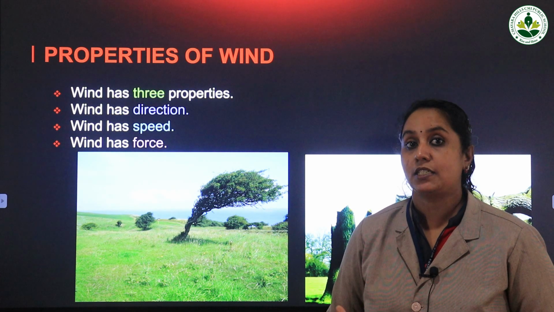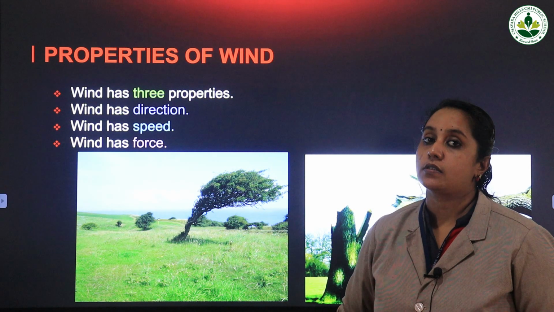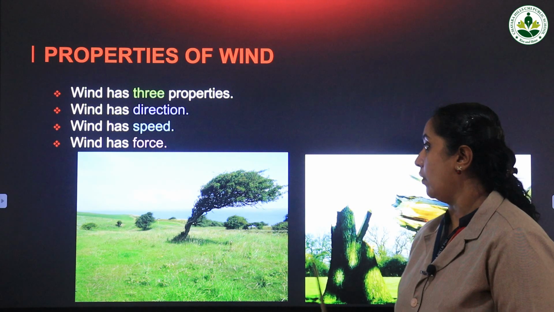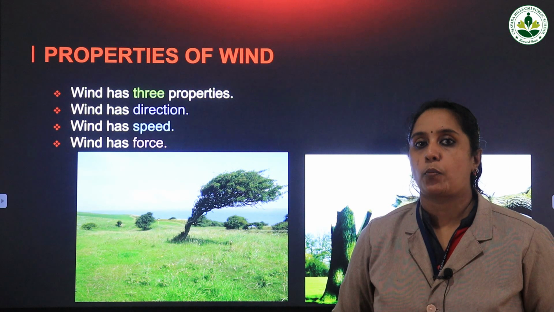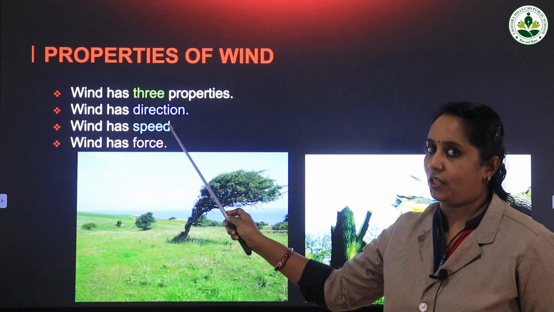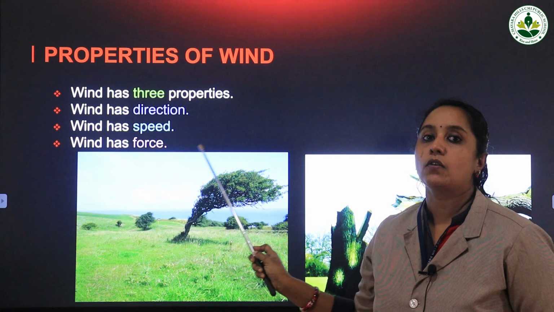Force in Malayalam means Shakti. So if the wind is coming with high speed and high force, these types of destructions can happen. So there are three properties of wind. Which are they? Wind has direction, wind has speed, and wind has force.